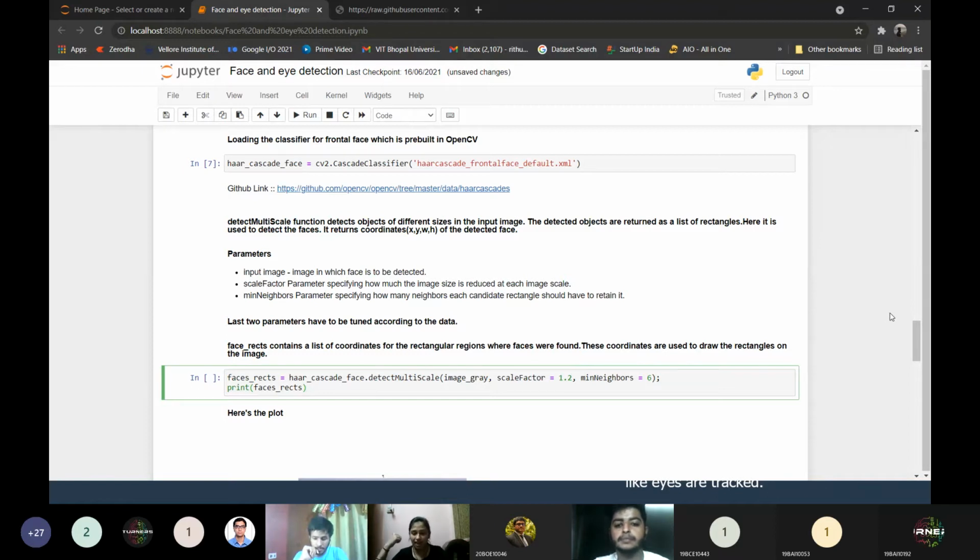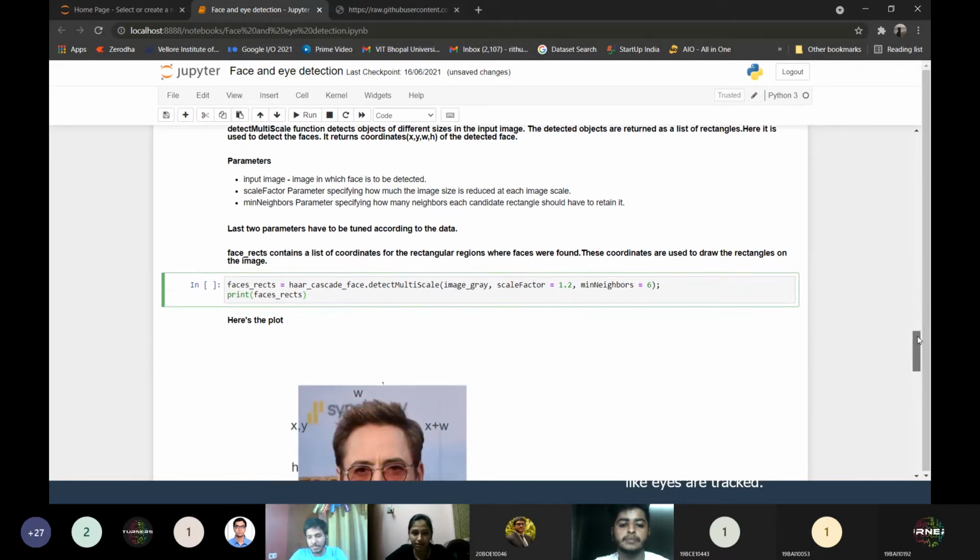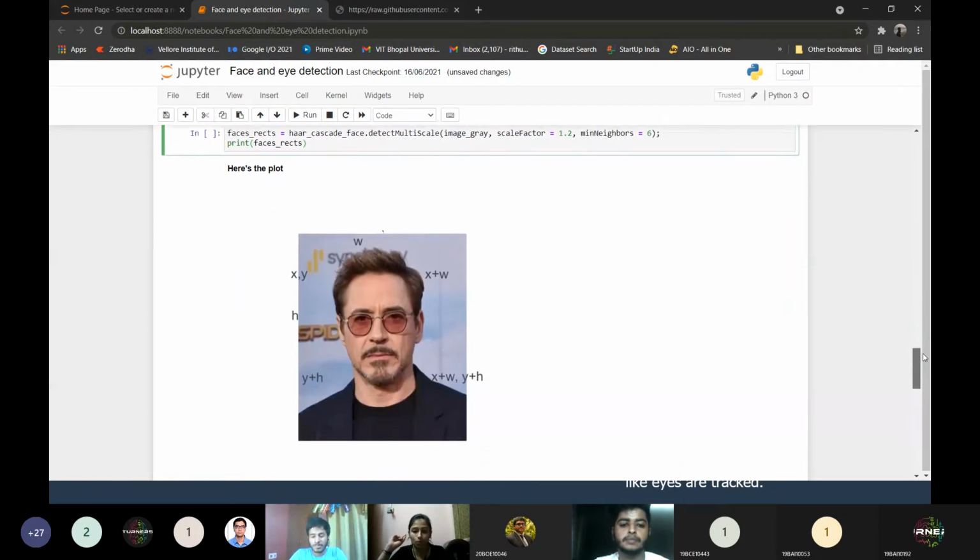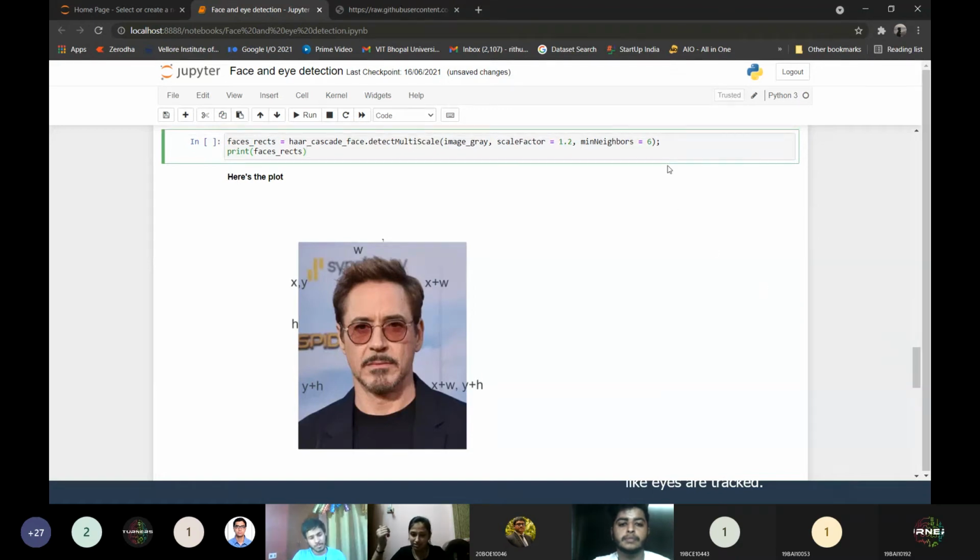Okay, so till this point, what I have done: I have the input image, I have done processing over it, I have downloaded the classifier as well. Now here comes the most important part of the code. I will provide the input image to the classifier. The classifier will search for a face in the image and will return its coordinates. Now why do I need the coordinates? Because I need to put a rectangle around the face to detect a face in the image, right?